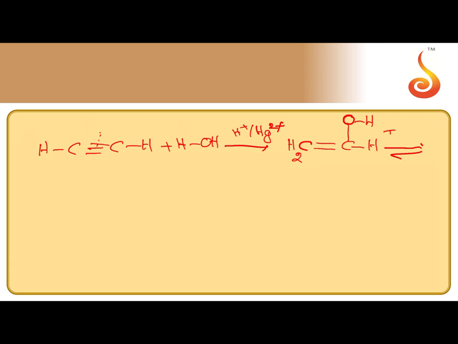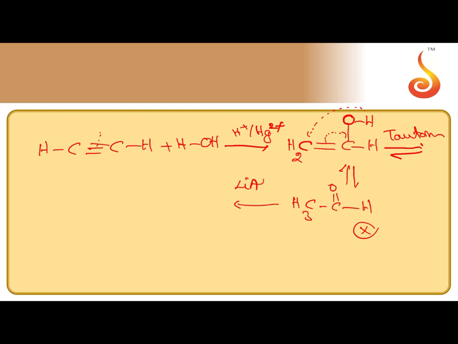So immediately it undergoes tautomerization. During the tautomerization, H is shifted to carbon, alpha carbon, pi bond is shifted. So after the tautomerization, we can get CH3CHO, acetaldehyde. So X is acetaldehyde.